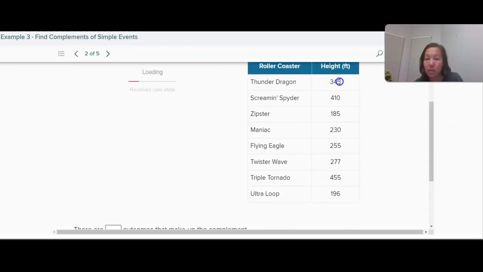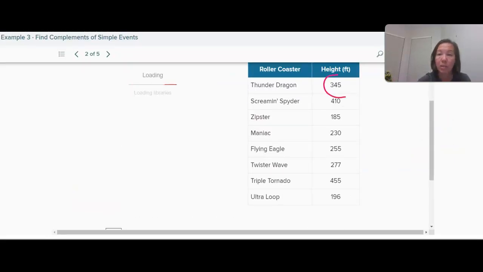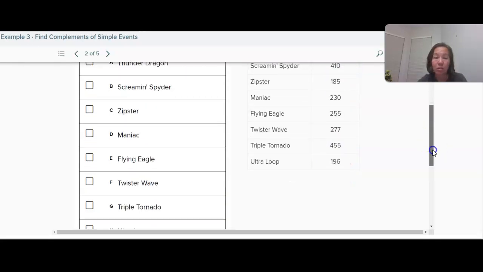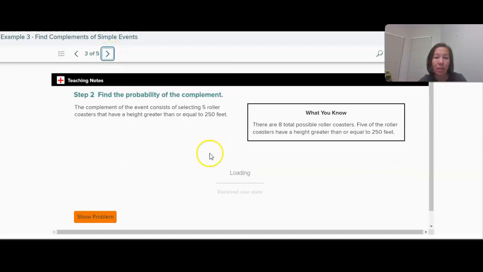We'll just do this by hand. This one, this one, this one, this one, this one. So how many are greater than 250? There are 5 of them out of 8. So there are 5 outcomes that make up the complement. And then the probability of the complement would be 5 out of 8 total roller coasters, 5 out of 8. So there's a 3 in 8 chance he selects one that's less than 250. There's a 5 in 8 chance that he selects one greater than 250.